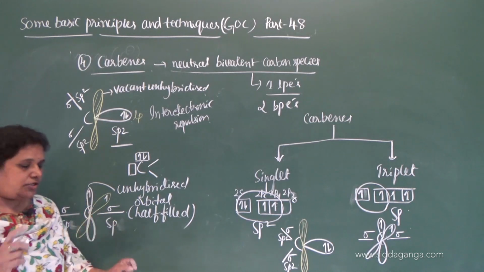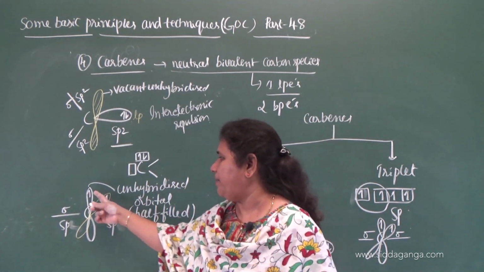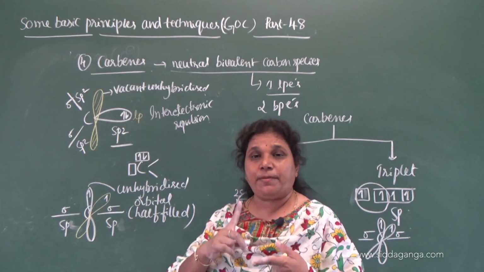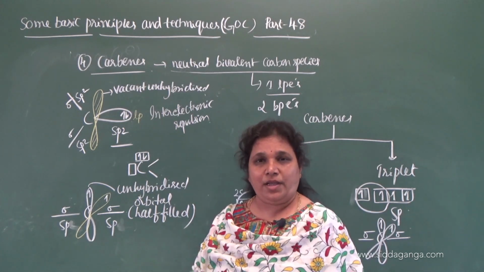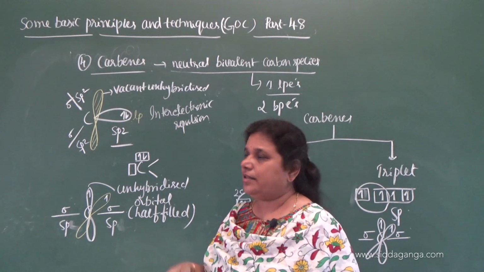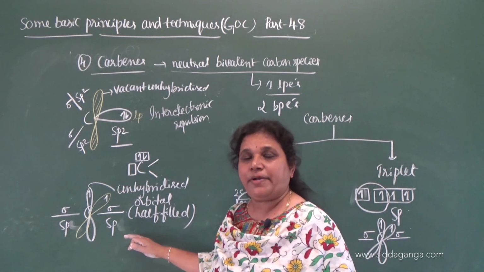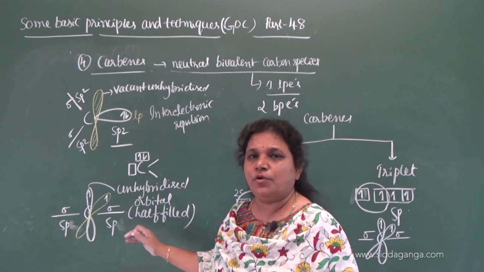But here the 2 electrons are located in 2 different unhybridized orbitals which are perpendicular to each other. Interelectronic repulsion is very less, and since the interelectronic repulsion is less, energy is less, and therefore triplet is more stable.